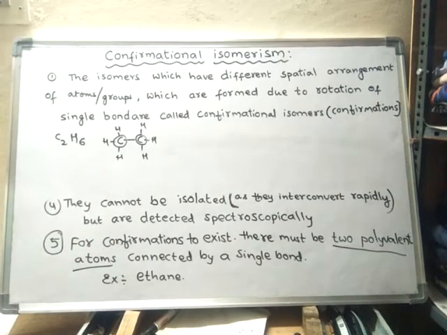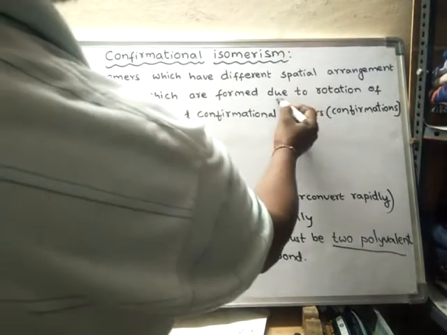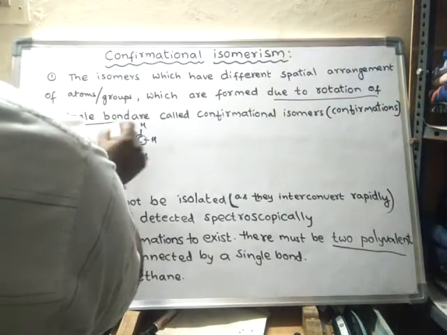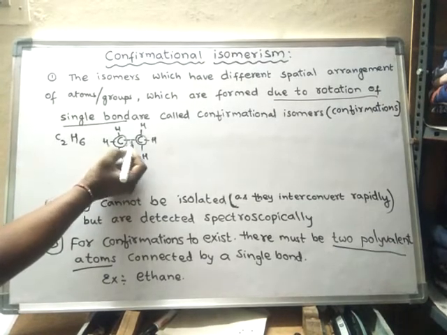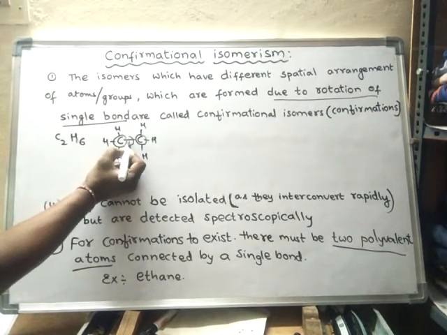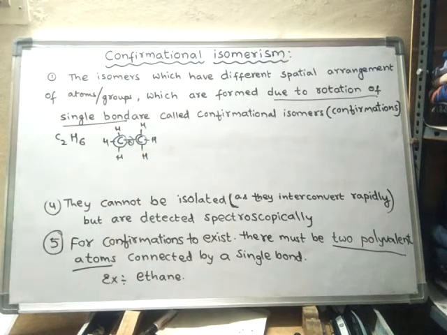Due to rotation of the single bond, the bond between carbon and carbon can rotate easily and freely. It is not a restricted rotation.